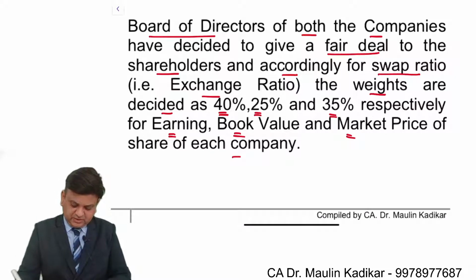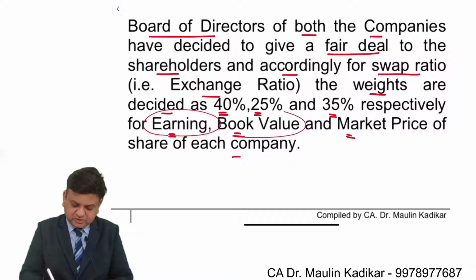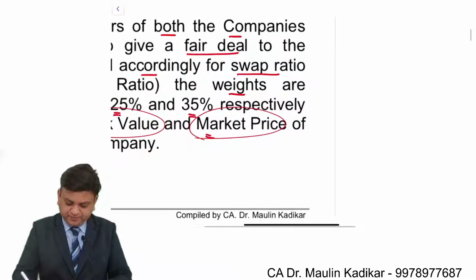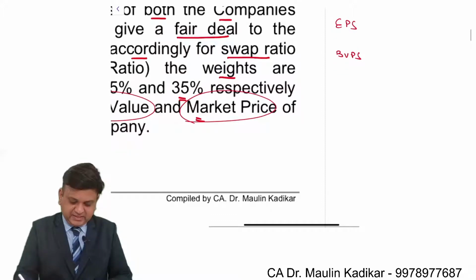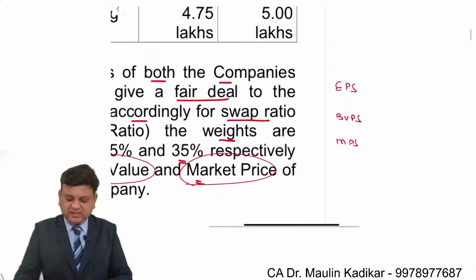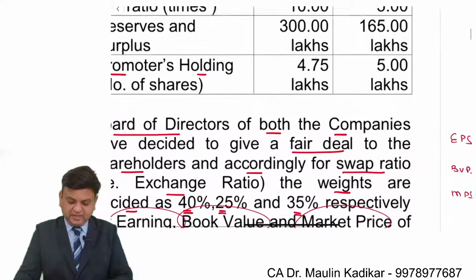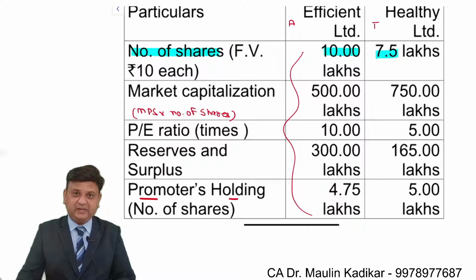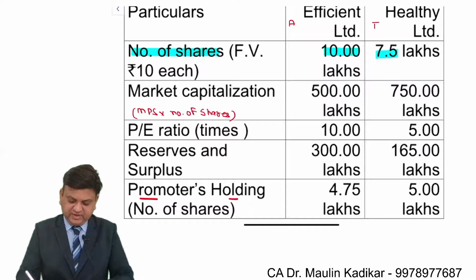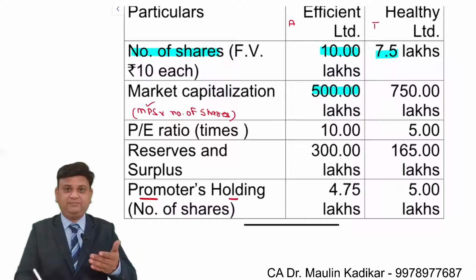Going with the language of the question, there are three parameters based on which we are required to determine the exchange ratio. One is earning per share, the second is book value per share, and the last is market price per share. These are the three parameters based on which we are required to compute the exchange ratio. We can see that sufficient information is provided to us with which we can make all the calculations. For example, market value is given, yes. Number of shares are given, yes. So sufficient information is provided to calculate the MPS.